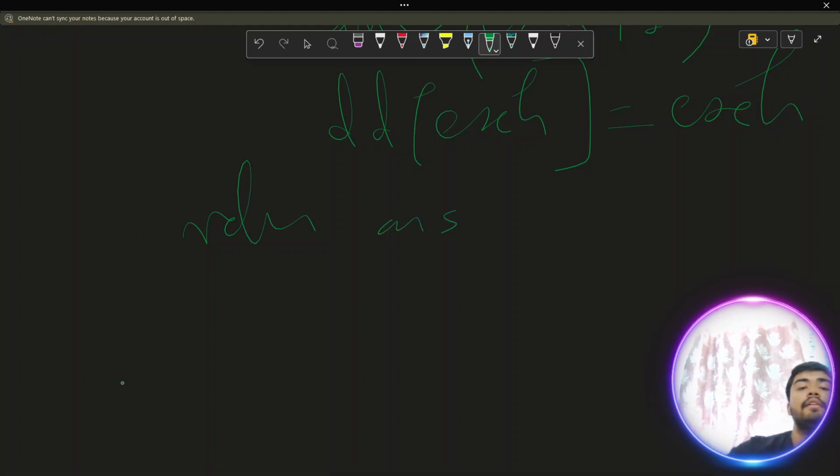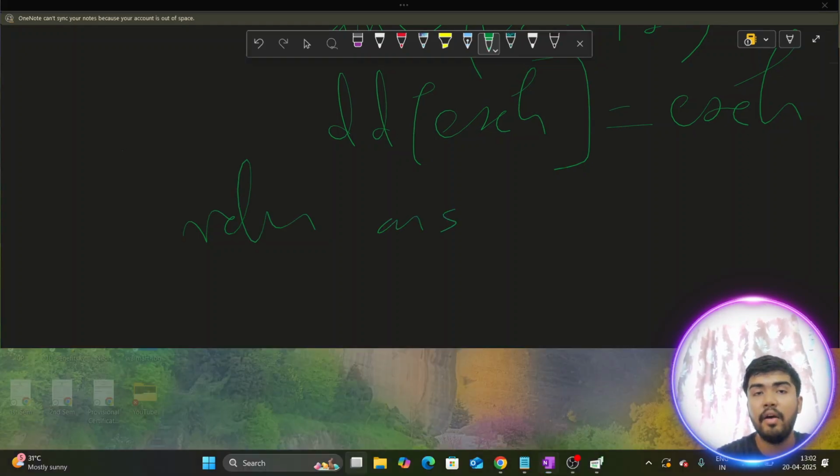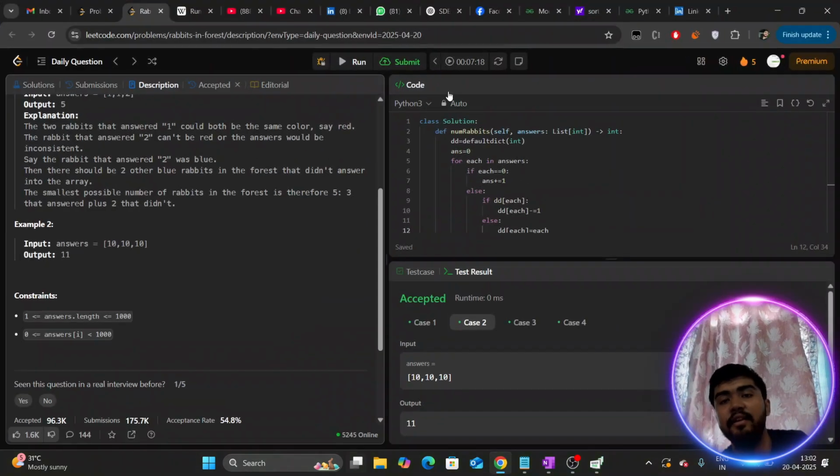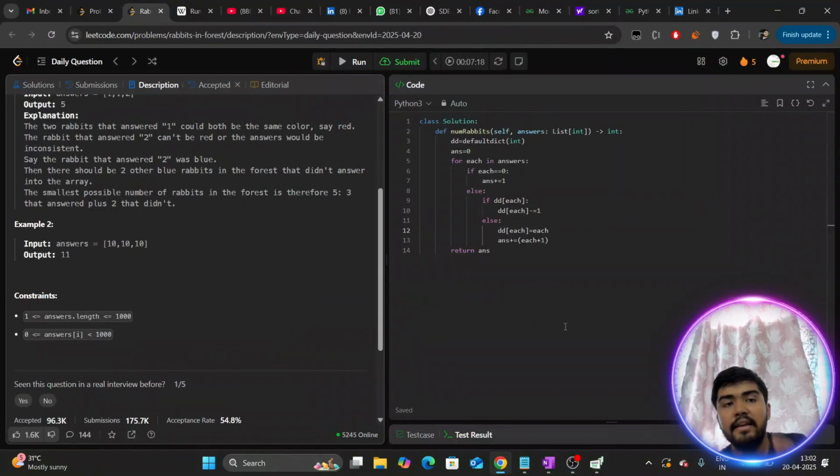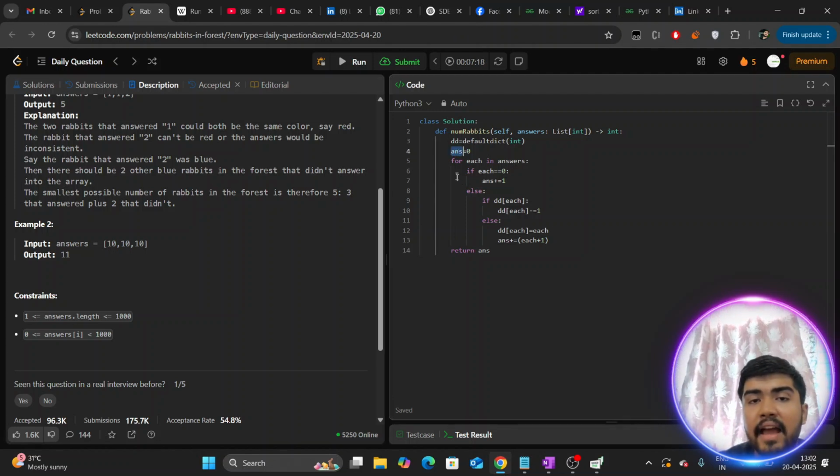answer. Yes, it is as simple as that, guys. Now I can quickly go to the code iterations. I wrote exactly the same code. So yes, I have initialized my default dictionary, and I have initialized my answer, and I am iterating over the answers which they have given to us.